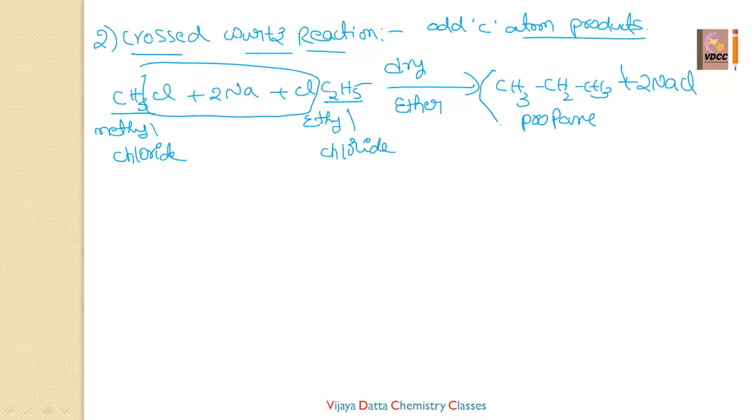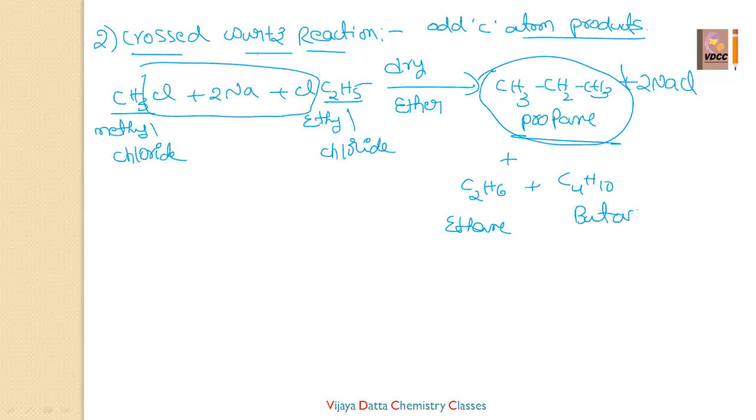Along with this propane, you will get two more products also, C2H6 and C4H10. So in the cross Wurtz reaction, we get three types of alkanes: propane, ethane and butane. How are we getting these two other products?